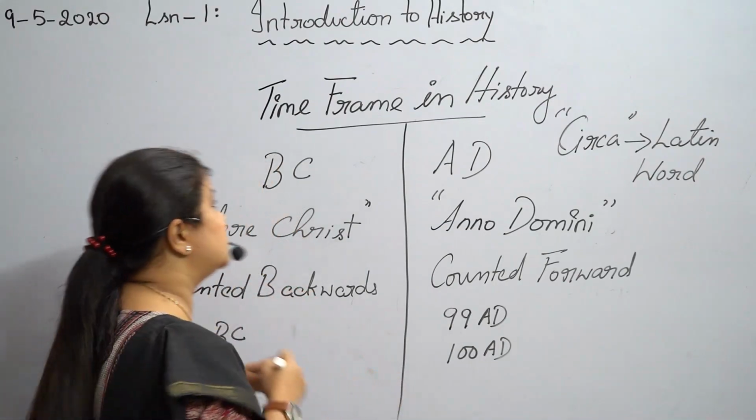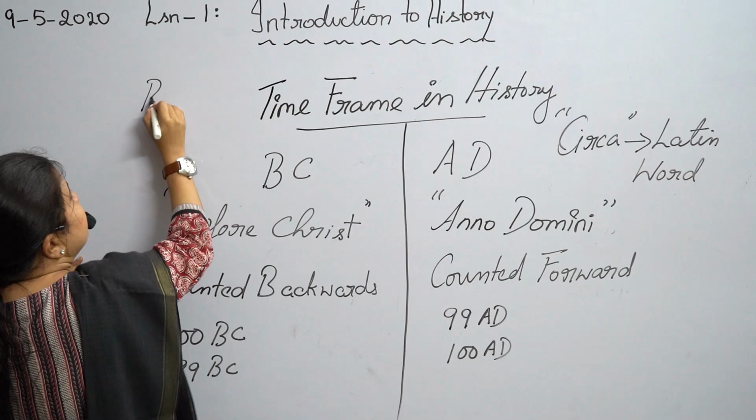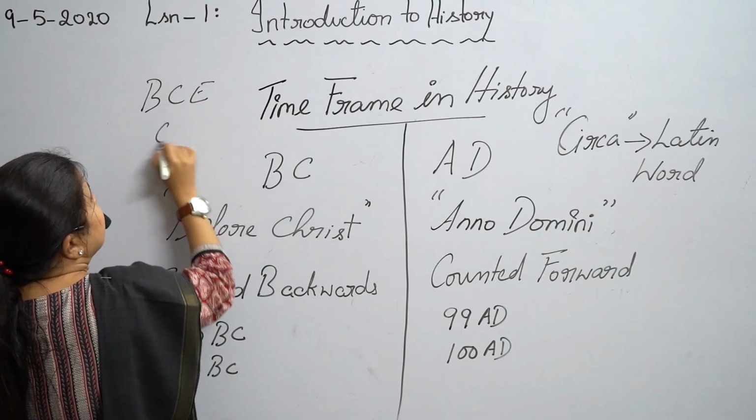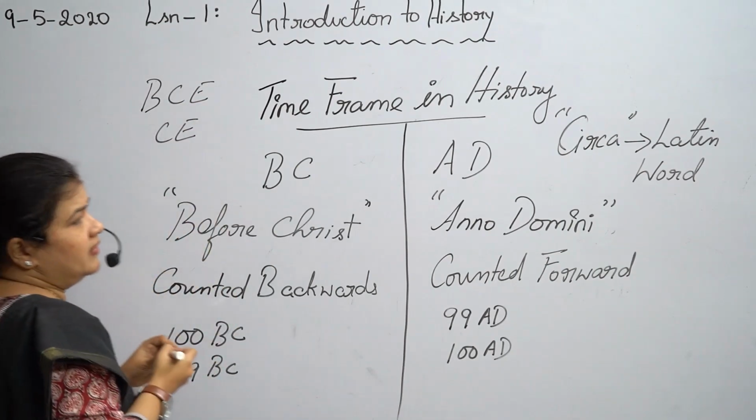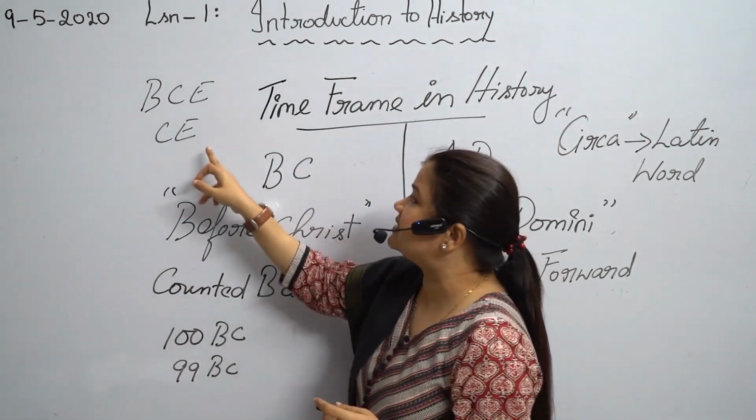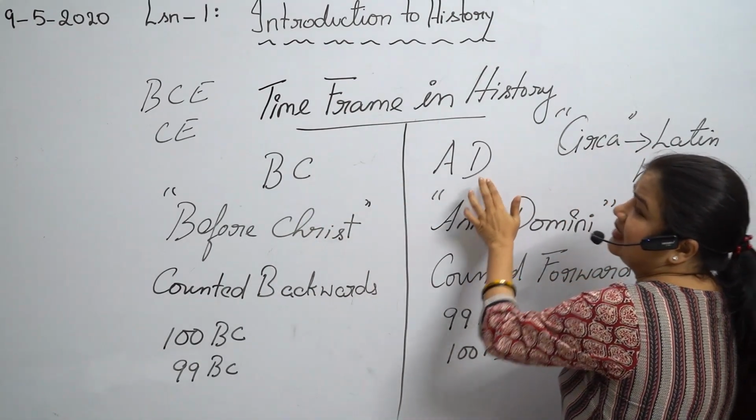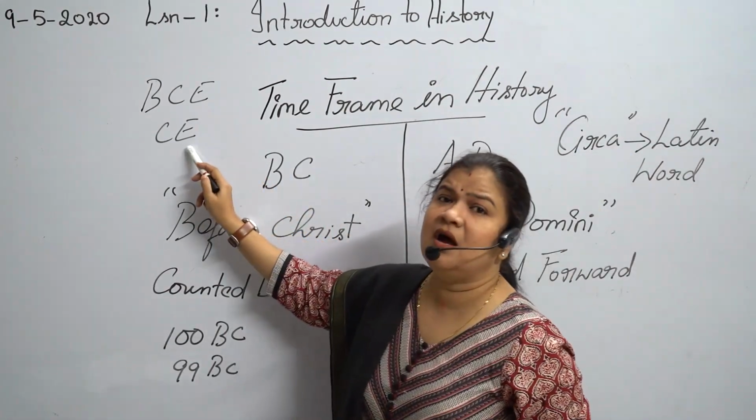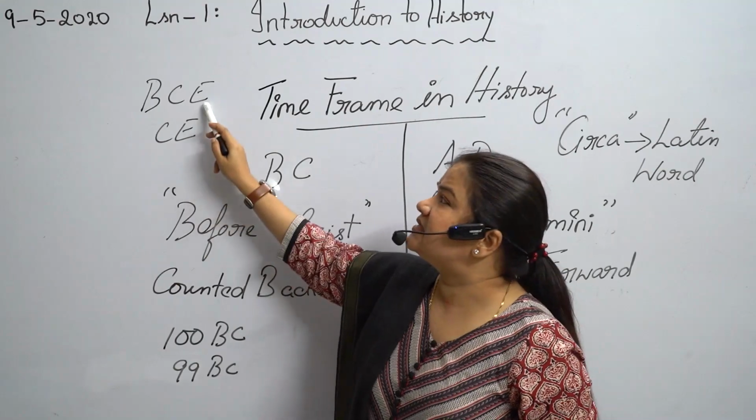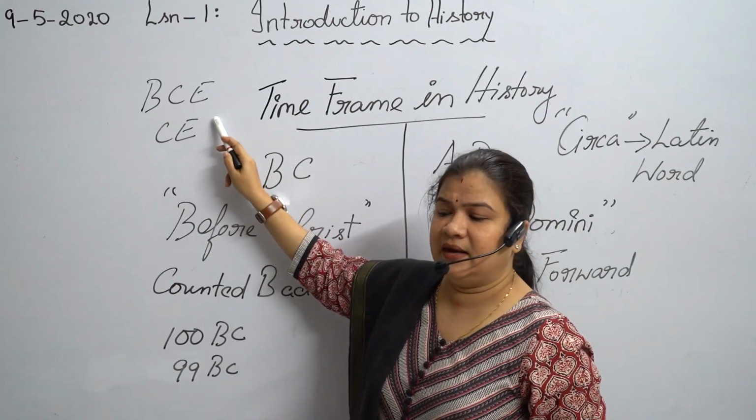Historians have also used BCE and CE respectively for BC and AD. What are BCE and CE? CE stands for the Common Era. BCE stands for before the Common Era.